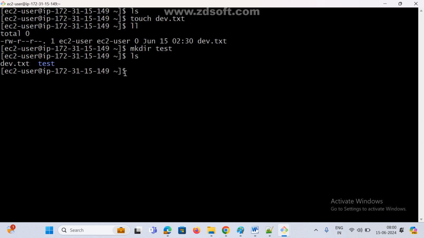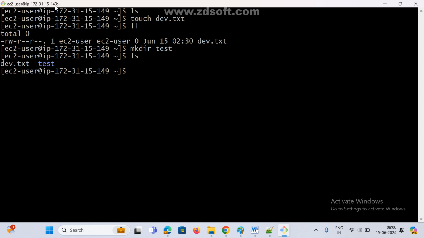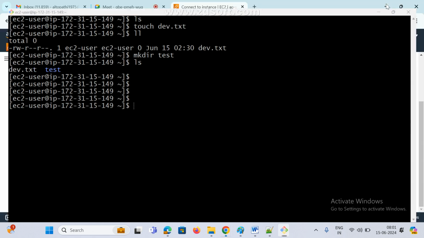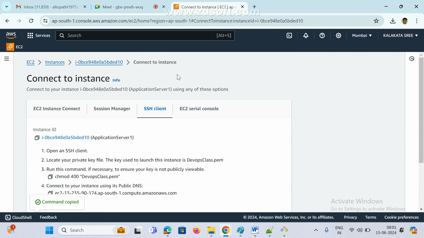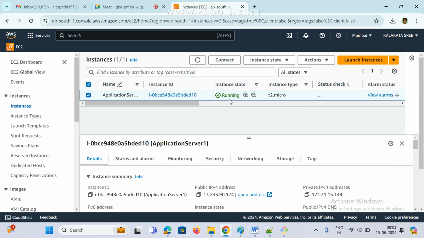Whenever you don't want it, you can terminate it directly. In real time we are not going to terminate. Anyway, we are paying, right? For practice purposes, you practice everything whatever you know, and before you leave the practice, go to the same session, go to instances. Now we need to stop the instance. Now it is running, right? If it keeps running continuously, even though it is free tier they will charge some minimal amount.